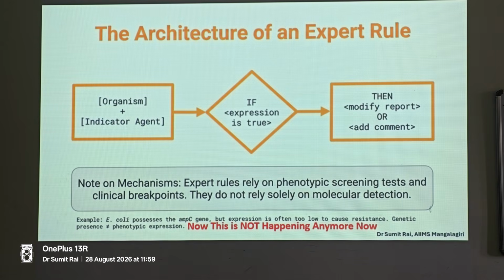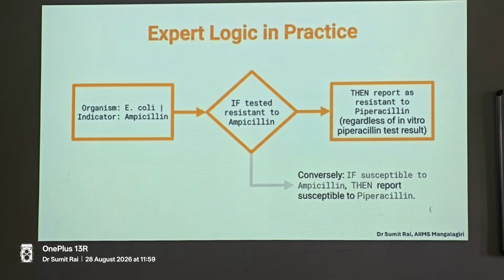E. coli, and AMC is showing the D-zoning the moment we put up an imipenem disc in the center. So when we say that, note on the mechanism that expert rules rely only on the phenotypic test and clinical breakpoints. They do not rely solely on molecular detection. It is true, but again, what you see on the plate will depend on how you're placing the discs, and how you're inducing the bug to express that resistance.